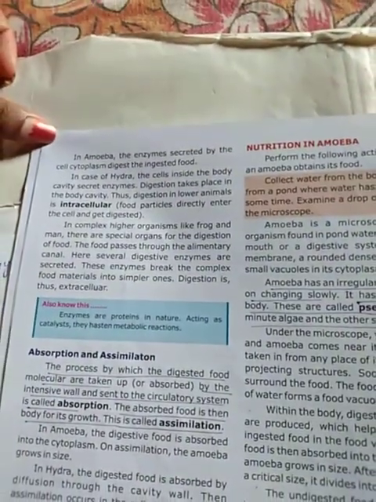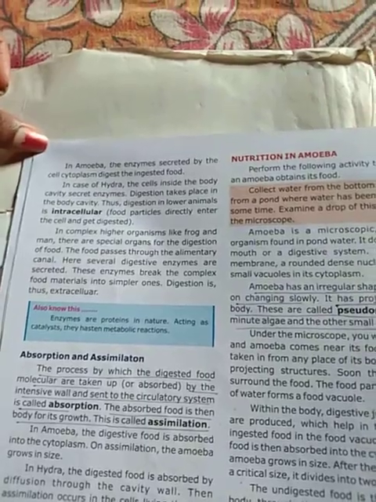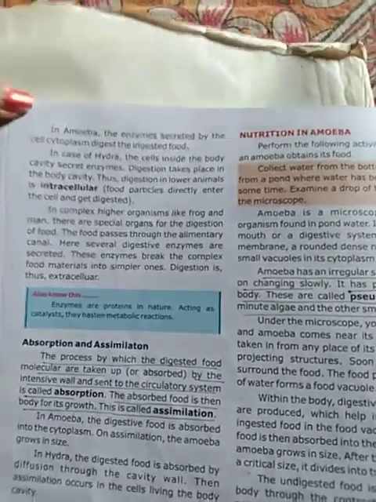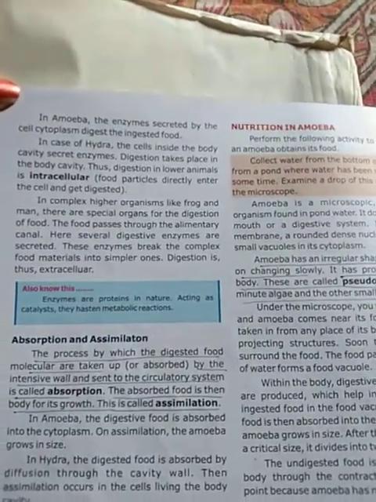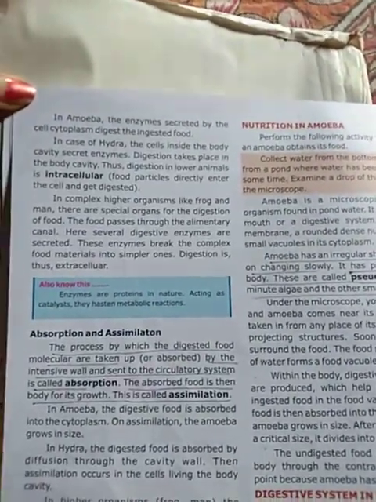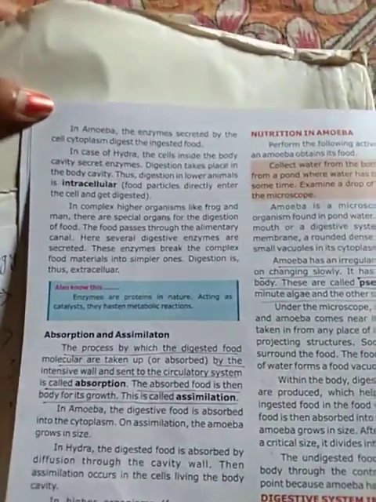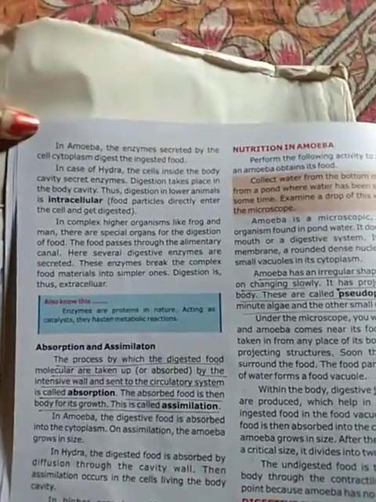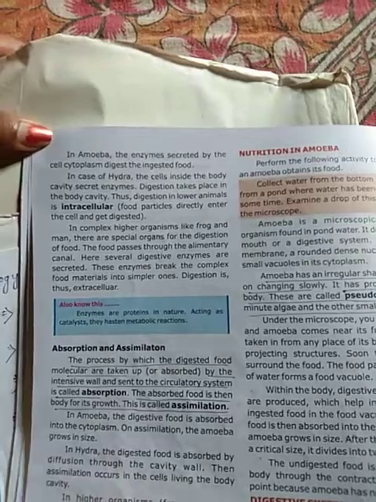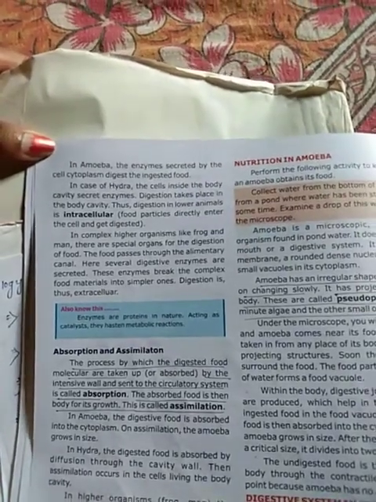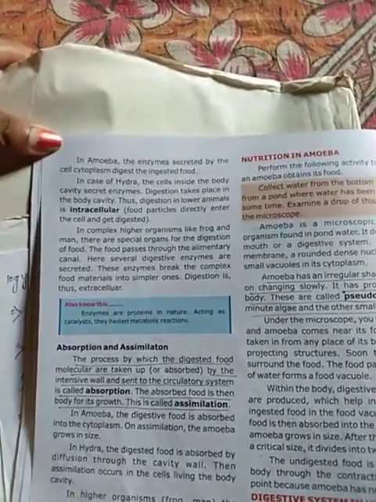Now in amoeba, the enzymes secreted by the cell cytoplasm digest the ingested food. In the case of amoeba, this enzyme is secreted by the cytoplasm present in the amoeba's body, which secretes enzymes for digestion.